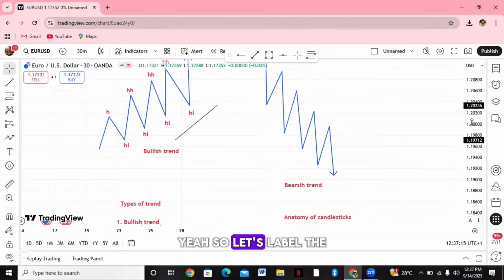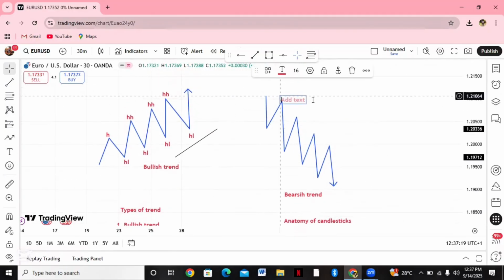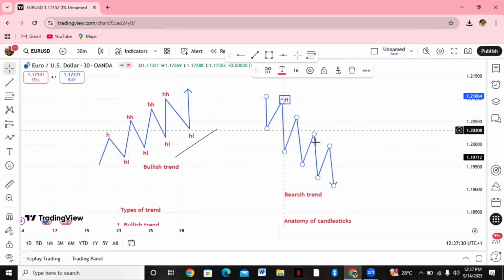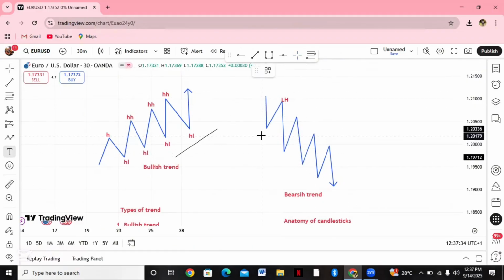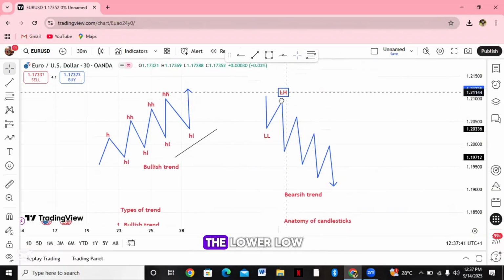Let's label it. We have the lower high and we have the lower low.